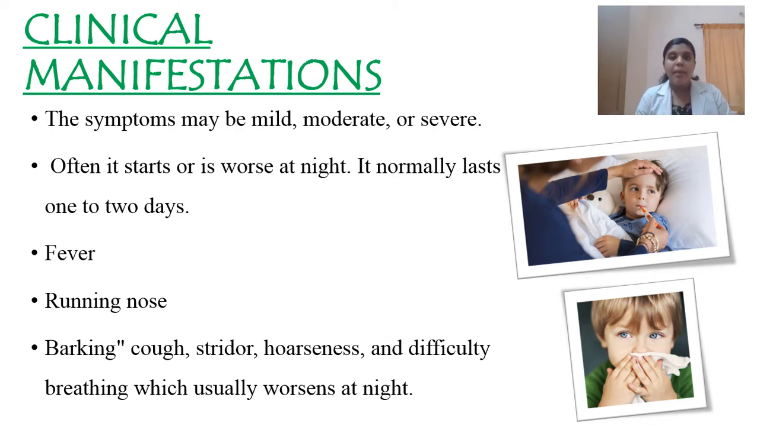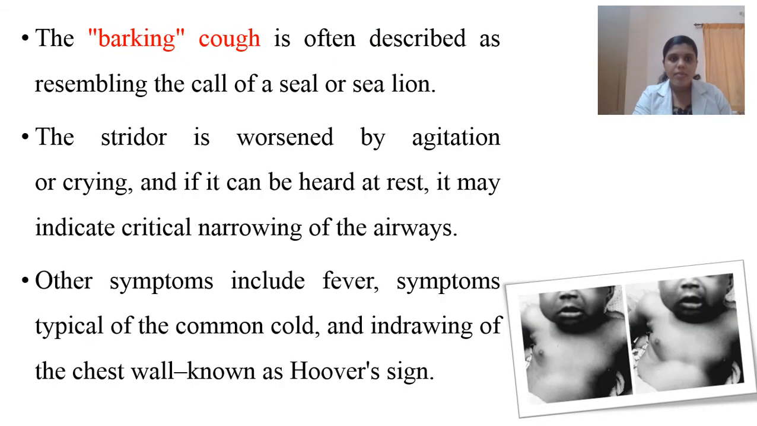The child will develop a barking cough. Barking cough in the sense that the characteristic of the cough will be like a bark. Then there will be stridor and hoarseness of the voice and difficulty in breathing, and all these symptoms may get worse at night. The major characteristic feature of this disease is the barking cough. Why is it called a barking cough? Because it resembles the call of a seal or a sea lion. You have seen sea lions in images and all. So how they make sound, this cough will resemble a sea lion cough.